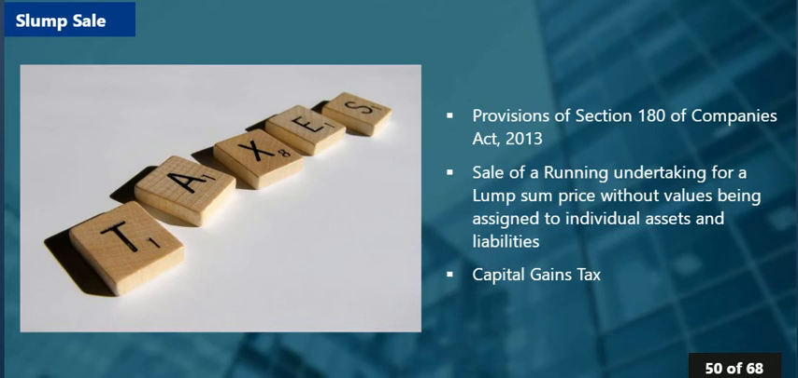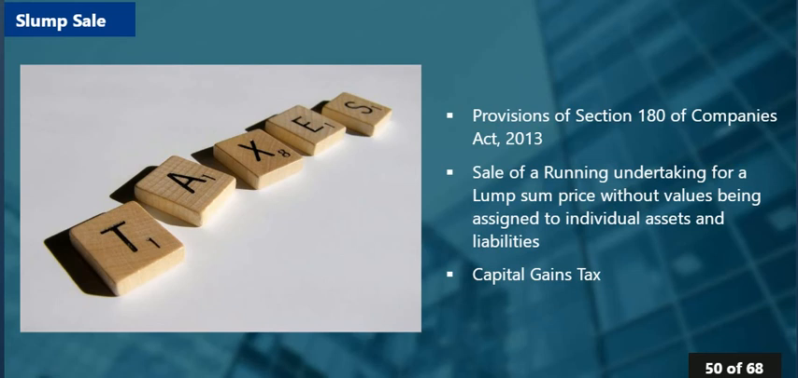And this is the most important aspect, because in case of a demerger, each and every asset and liability is valued separately, whereas in case of a slump sale, the entire undertaking, all the assets and liabilities are sold to the other company or to the acquirer at a lump sum price. It's a price which is lock, stock and barrel. So individual values are not assigned to the assets and liabilities, and the entire undertaking is sold at lump sum price. And that is the reason why it is known as a slump sale.